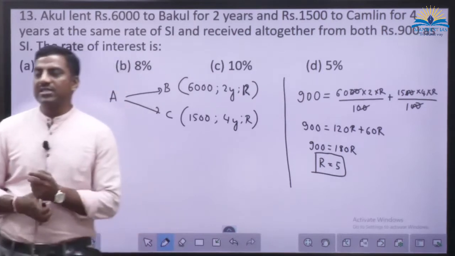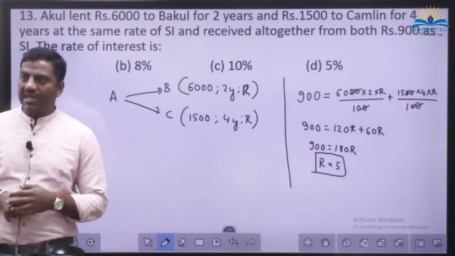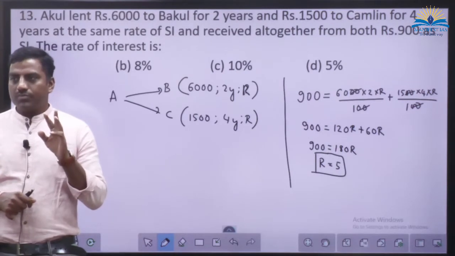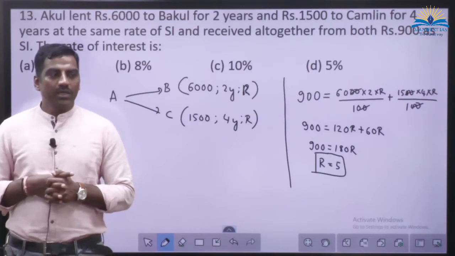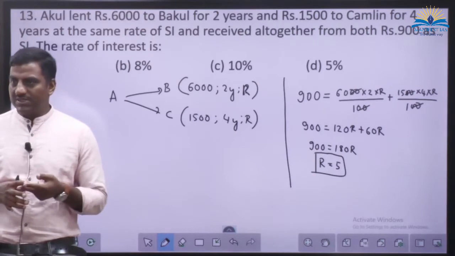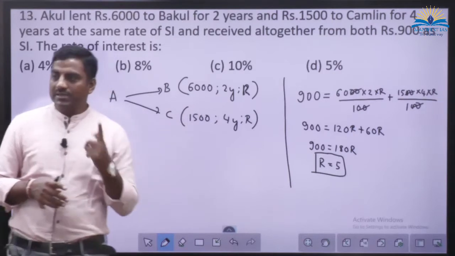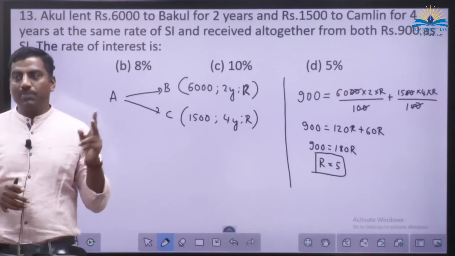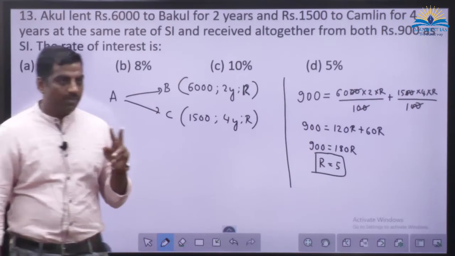Here the formation of the equation is very important. Sometimes if more variables have already been given, then we'll get an equation in one variable. If two things are not given exclusively, then we'll get an equation in two variables. When we have an equation in two variables, we have to have two equations. When there is only one variable that you have taken, for example here R, then it is only one equation we will be waiting for. Otherwise, in the previous problems, P1 and P2 were two variables, so we waited for two equations. Okay, done?